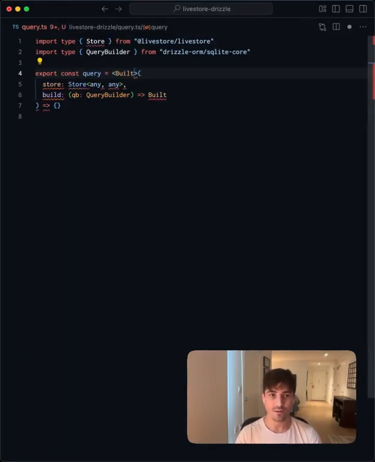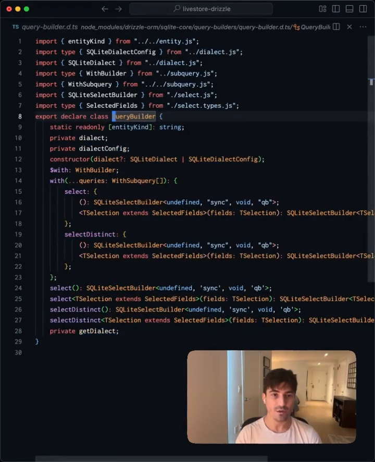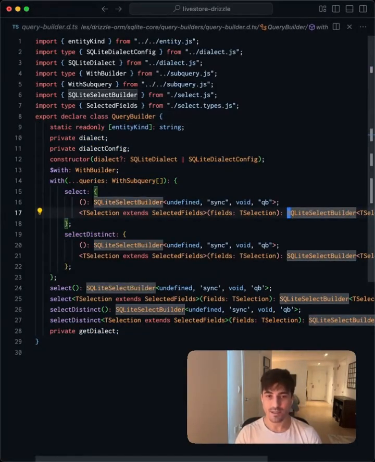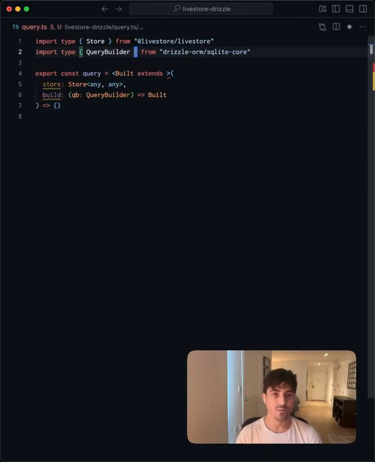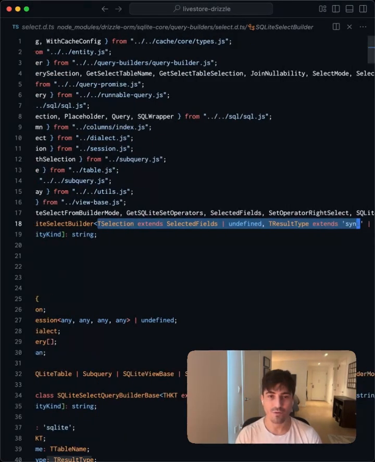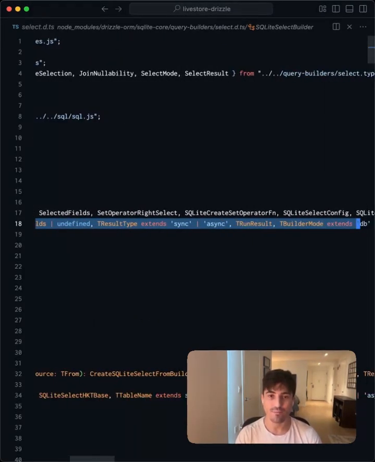So build, we'll go here, and this is going to extend the end result of building the query. So let's take a look at QueryBuilder. And it seems that this SQLite select builder is the end result of building the query. We'll go here and see if we're able to access this type. And this type does have quite a few type params.